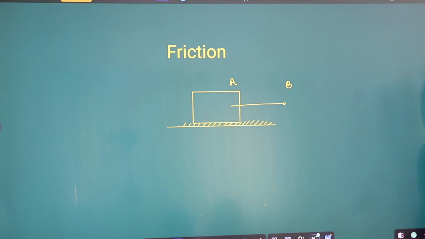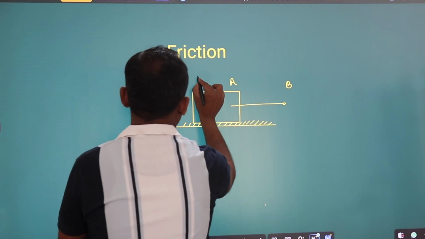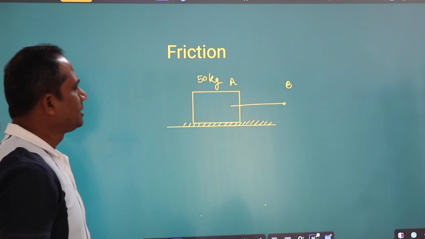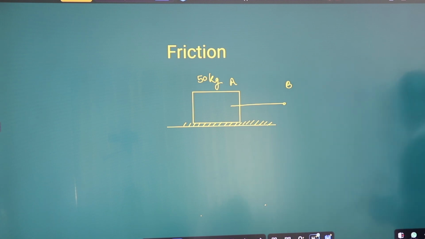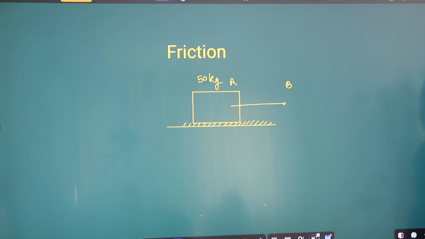As we are pulling this object, we are observing a heavy load. Suppose this object has a mass of 50 kilograms. When we pull it, we experience the heavy weight of this object, because there is a certain thing acting here.